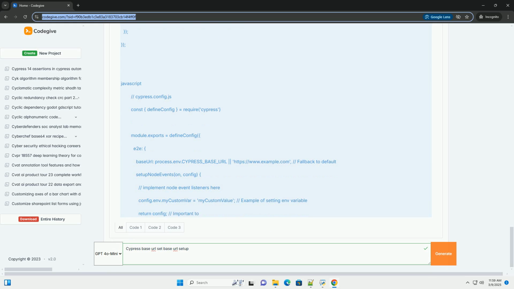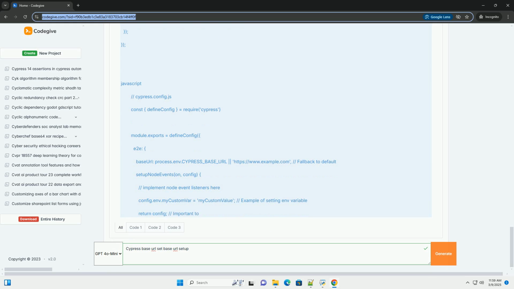Best practices. Use cypress.config.js: prefer the cypress.config.js or cypress.config.ts method for configuring base URL and other settings. It's the recommended approach for modern Cypress versions. Environment variables for flexibility: leverage environment variables to handle different environments, development, staging, production, without modifying your test code. Keep tests concise and readable: use base URL to minimize redundancy in your tests and improve their readability.